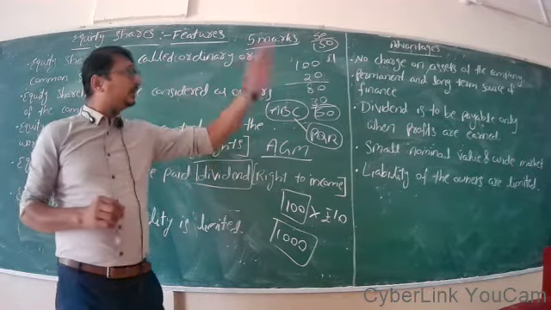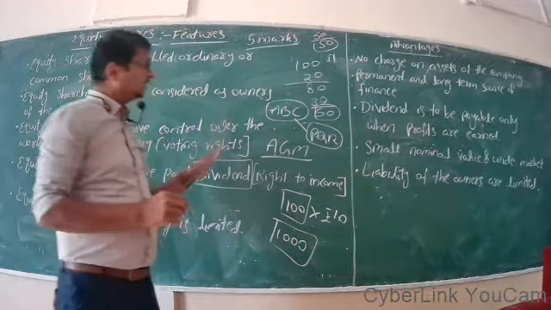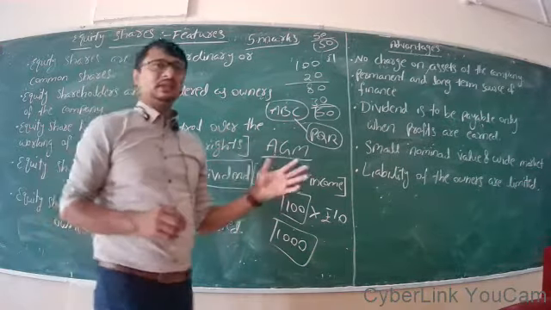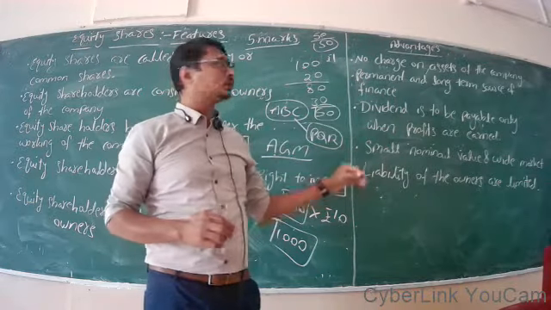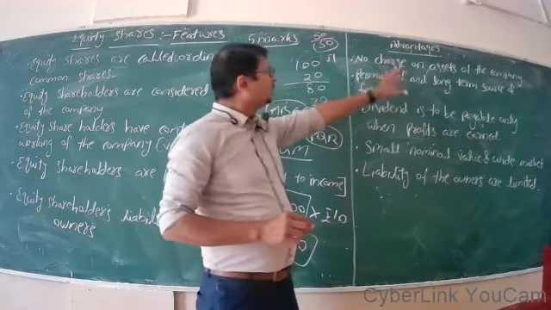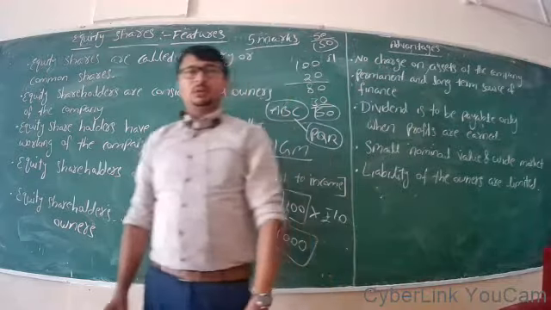Now the advantages. Again, these features can be termed as advantages also, because there are many common points. One thing: no charge on assets of the company. What does this mean?